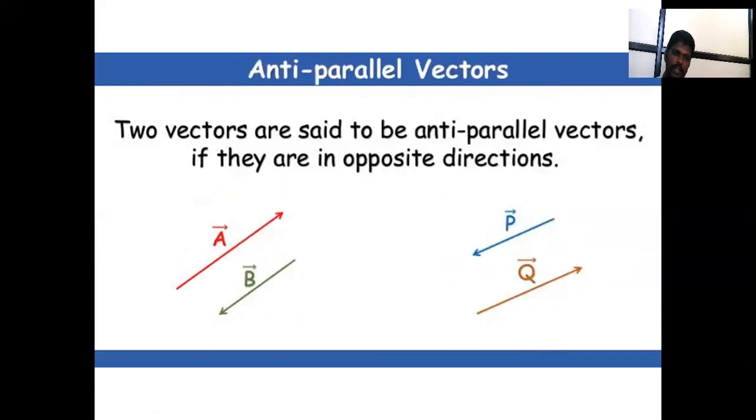Next, anti-parallel vectors. Anti-parallel vectors means opposite vectors. Two vectors are said to be anti-parallel if they are opposite in direction. For example, A bar is in this direction and B bar is in the opposite direction, and P bar is in this direction and Q bar is in the opposite direction. That is an anti-parallel vector or opposite vector.